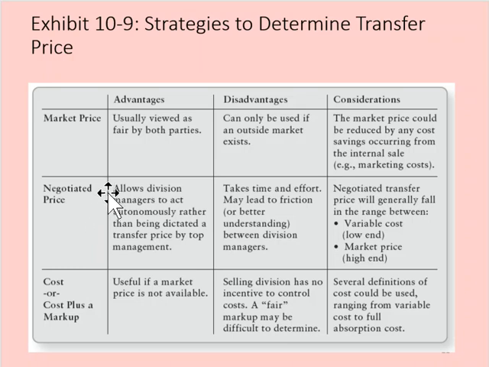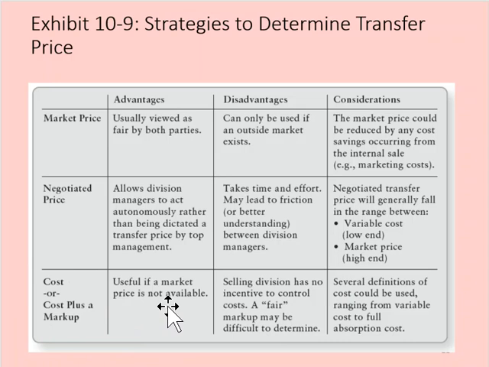Negotiated price allows division managers to act autonomously rather than being dictated by a transfer price set by top management. The disadvantage is it does take time and it can lead to friction between division managers. And a negotiated transfer price will generally fall in between, on the low end just covering variable costs, to market price on the high end.